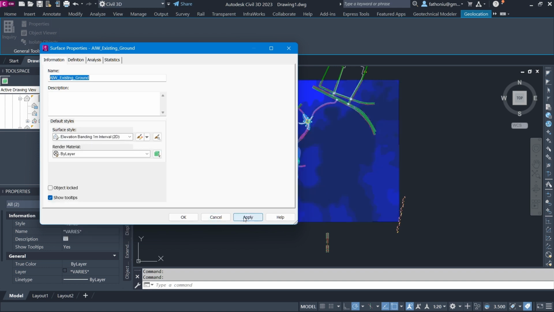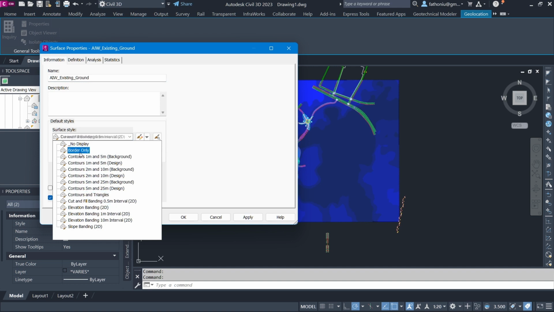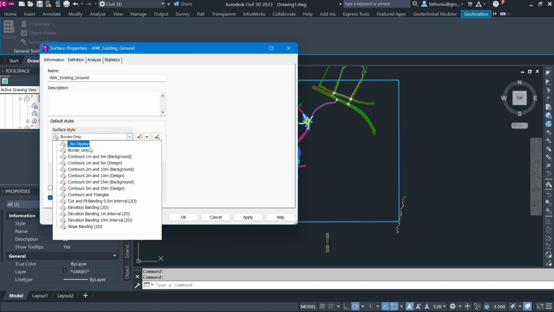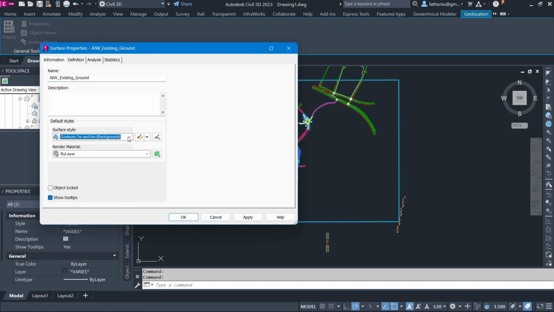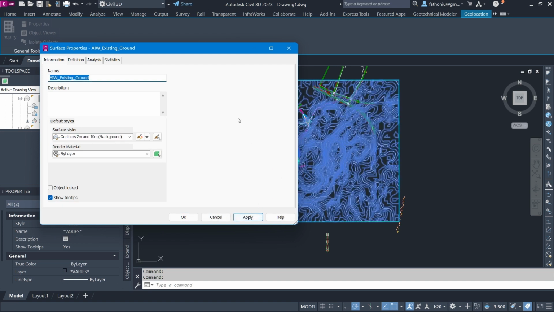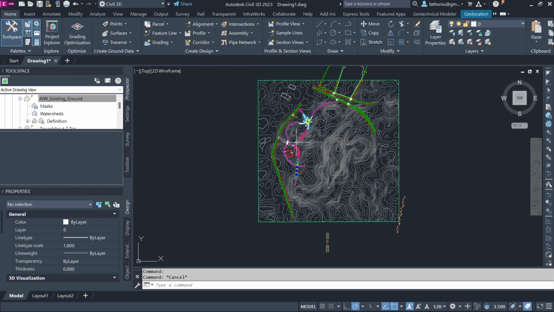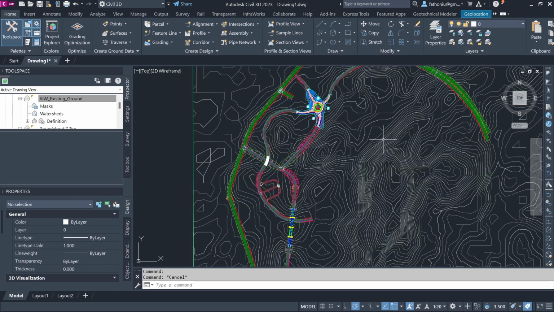It's more detailed, maybe a different view. And then you can also set to no display or border only, and then apply. So it's border only. For the contour, we return back to this one, 2 meter minor interval. That's one. Okay, we discuss further on this, the surface.